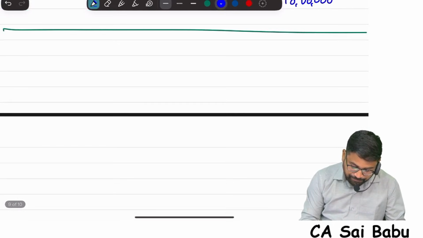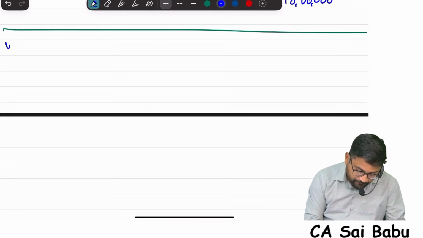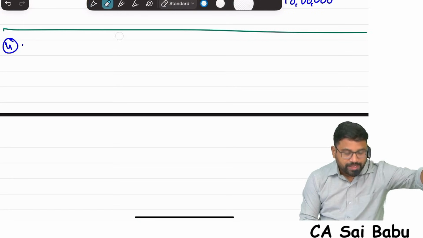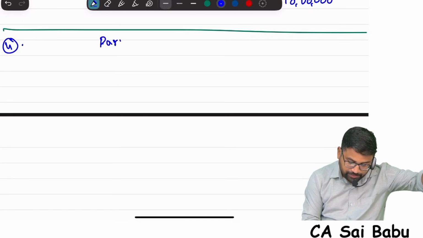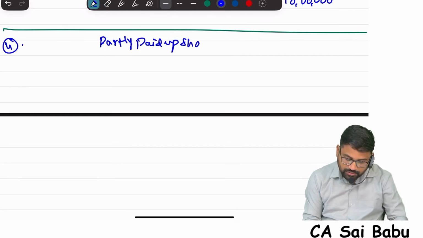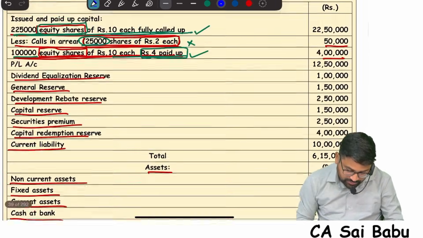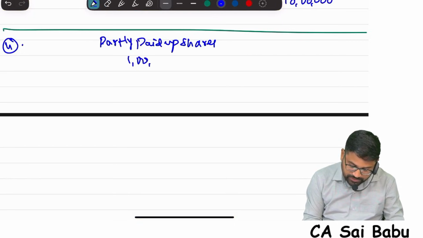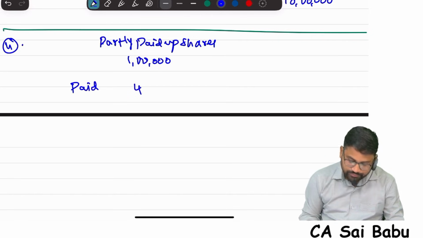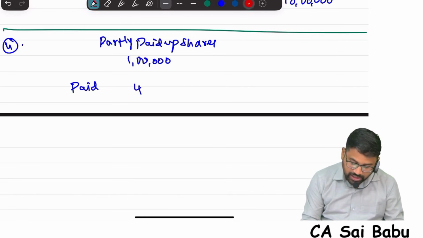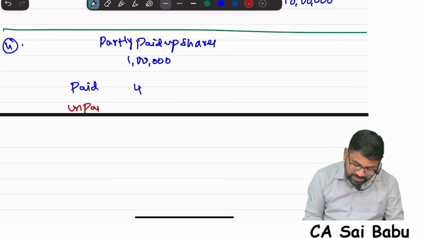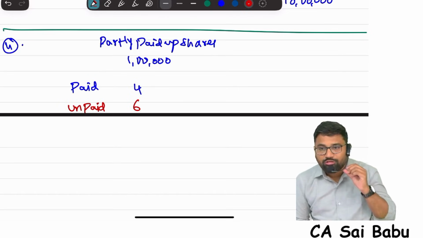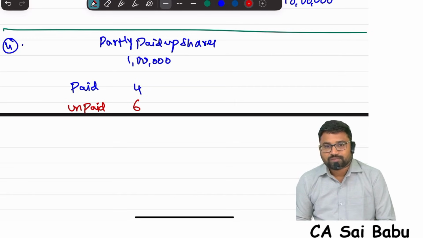See this. Partly paid up shares, first of all, tell me how many shares are there? Look at the balance sheet and tell me. Partly paid up shares: 1 lakh is there. Correct? What is the paid amount? 4 is paid. What is the unpaid amount? 6. Tell me now, how much bonus we need to give? Entire 6 will be given as bonus.